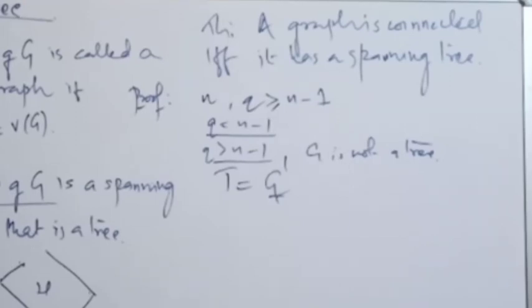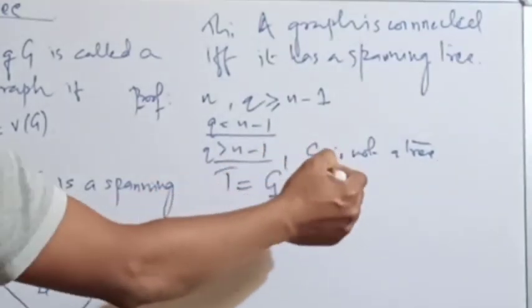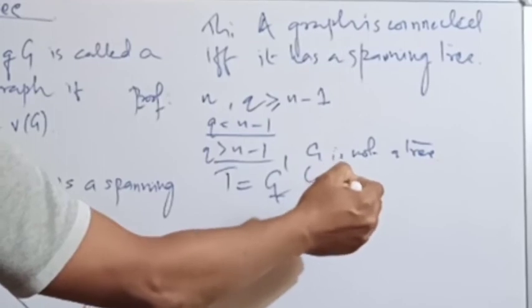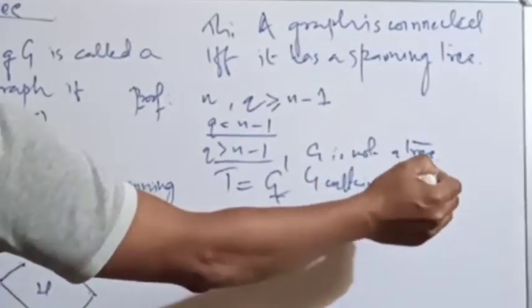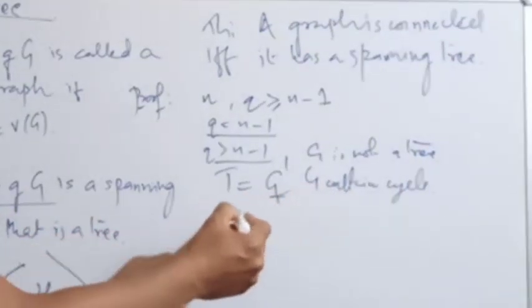So what do we need? We need a spanning tree. So we need some subgraph of G which must be a spanning tree. Okay. So what you do is that, since G is not a tree, G contains a cycle.